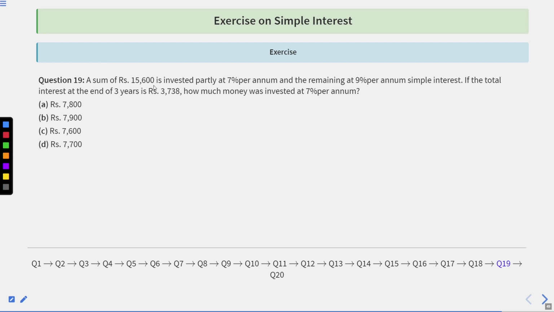Question number 19. A sum of rupees 15,600 is invested partially at 7% per annum and the remaining at 9% per annum simple interest. If the total interest at the end of 3 years is rupees 3,738, how much money was invested at 7% per annum?